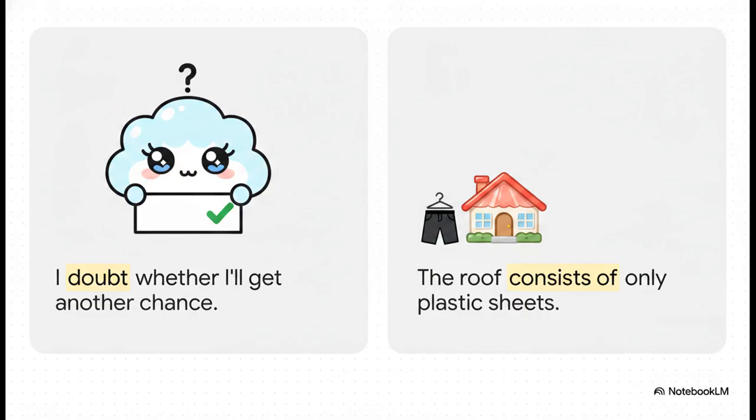And the logic holds perfectly for question 8 too. The roof consists of only plastic sheets, and their school uniform consists of black trousers. Whether we're talking about the structural integrity of a roof or the mandated clothing of a uniform, consist of describes a fundamental state. It's simple present all the way down.